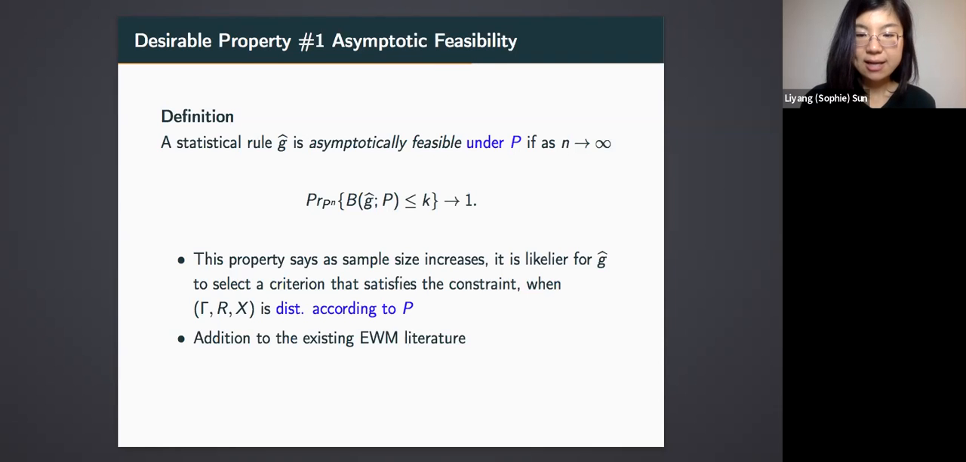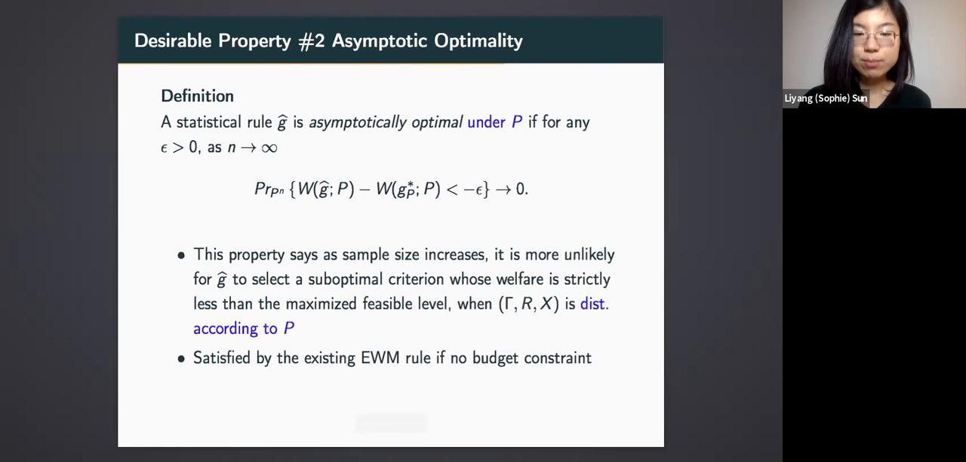First is asymptotic feasibility, which says as sample size increases, it is likelier for the statistical rule G hat to select a criterion that satisfies the constraint. This definition is specific to the distribution P, and we can make a uniform version that holds for many distributions. The second property is asymptotic optimality, which says as sample size increases, it is more unlikely for the statistical rule G hat to select a suboptimal criterion whose welfare is strictly less than the maximized feasible level.